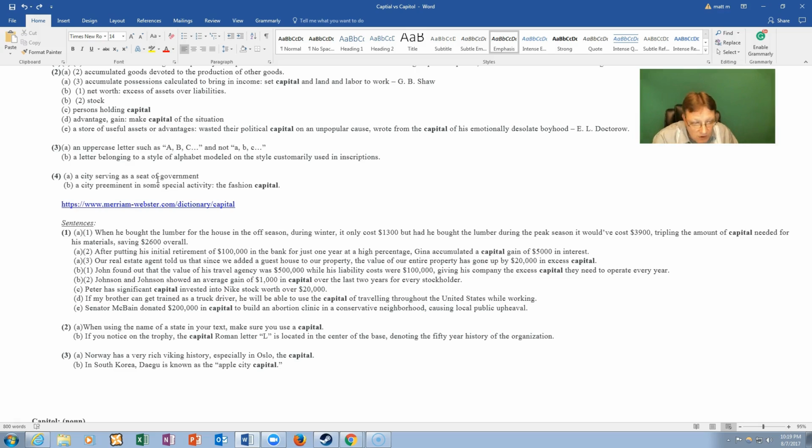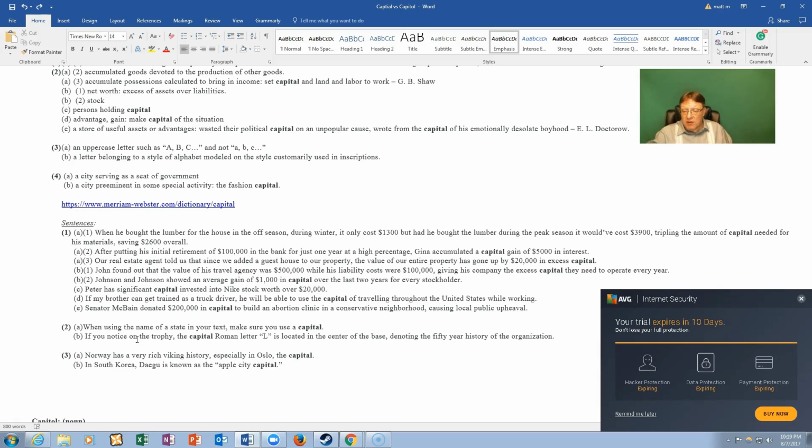So, for instance, if you notice on the trophy, the capital Roman letter L, that's kind of a symbol-like letter in Roman letters, is located in the center of the base, denoting or pointing out the 50-year history.